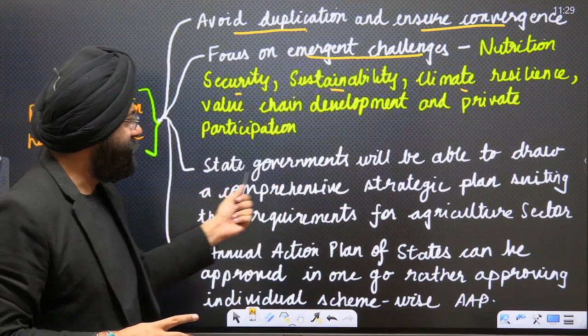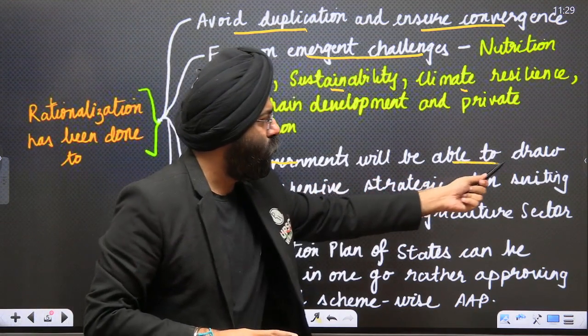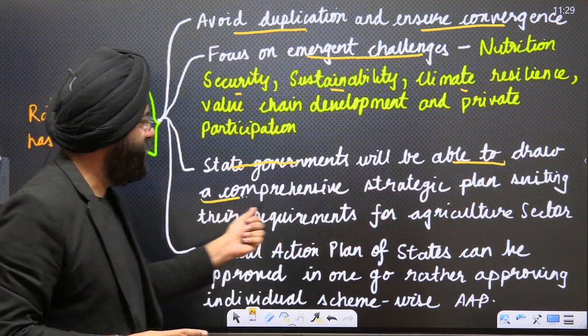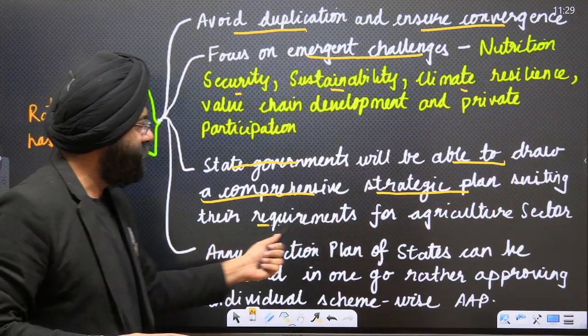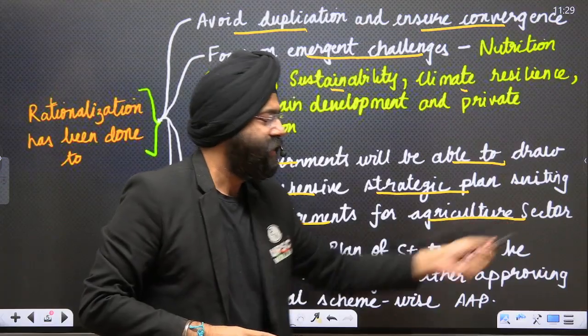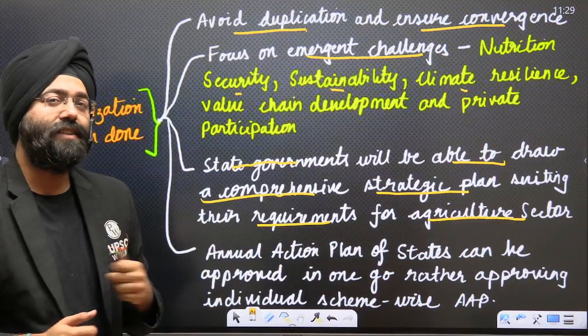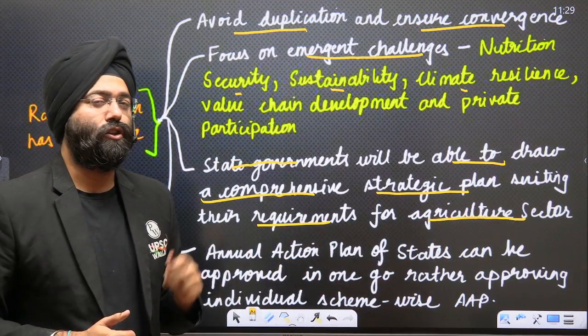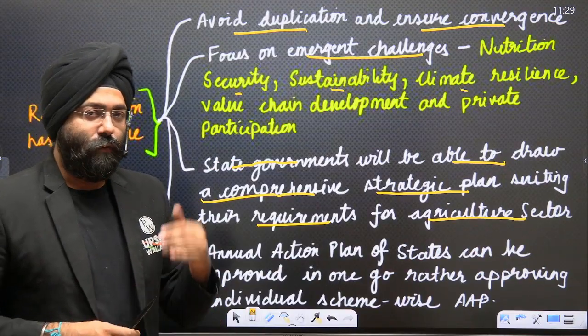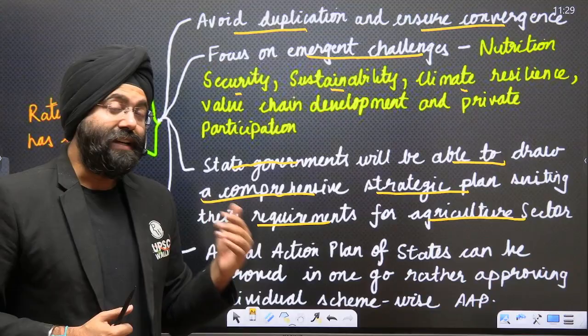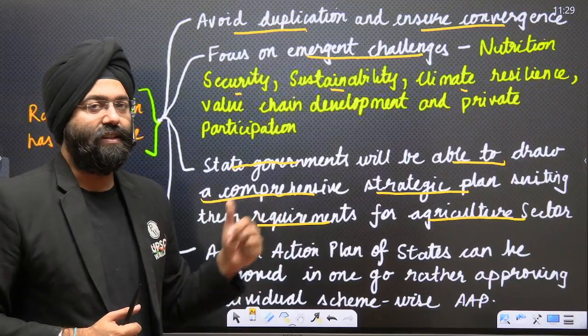Then the state governments will be able to draw a comprehensive strategic plan suiting their requirements for the agriculture sector. Flexibility has been given to the state governments to draw their own plan, whatever their requirements are. This is again a focus towards cooperative federalism in the agriculture sector also.